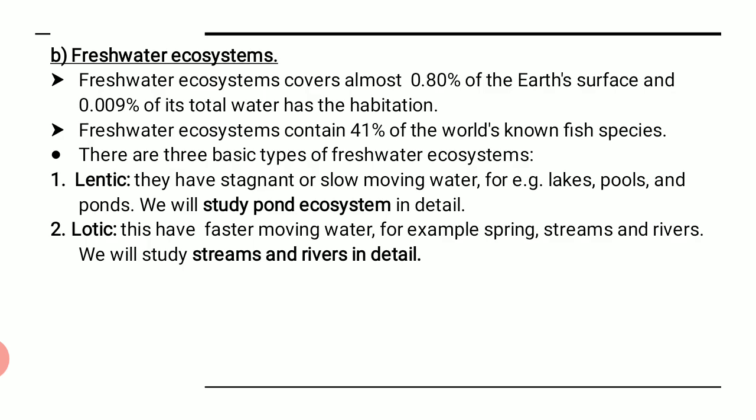And the next major aquatic ecosystem is considered to be freshwater. Generally this water does not contain that much amount of sodium which is available in the marine ecosystem. That is why it is considered to be freshwater ecosystem. Now this freshwater ecosystem can be further divided into lentic, lotic and wetlands, right?